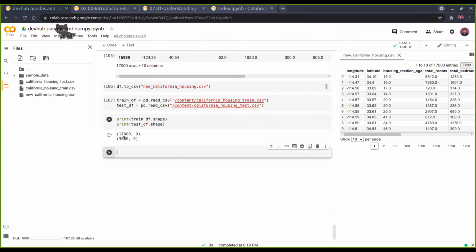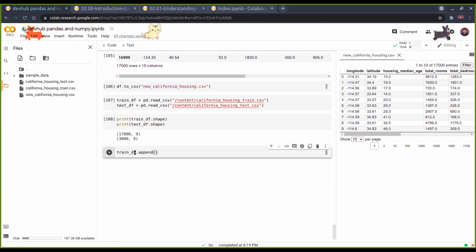And if you want to join these two and get 20,000 rows, we can do it in two ways. We can do it using pandas. We can just use train df dot append, and it doesn't happen on its own, you need to reassign it.